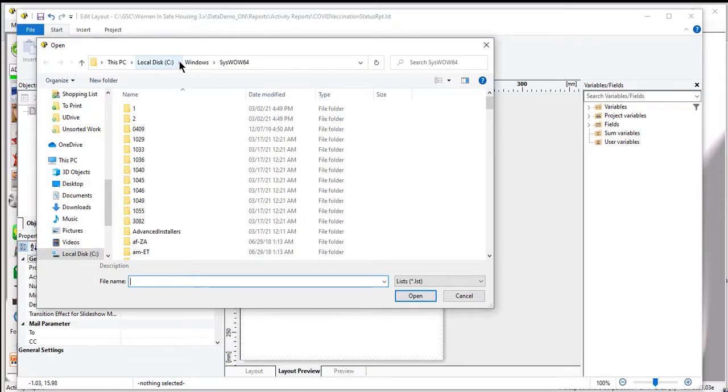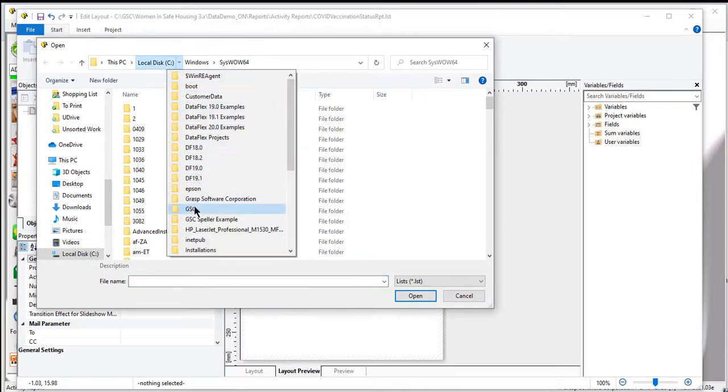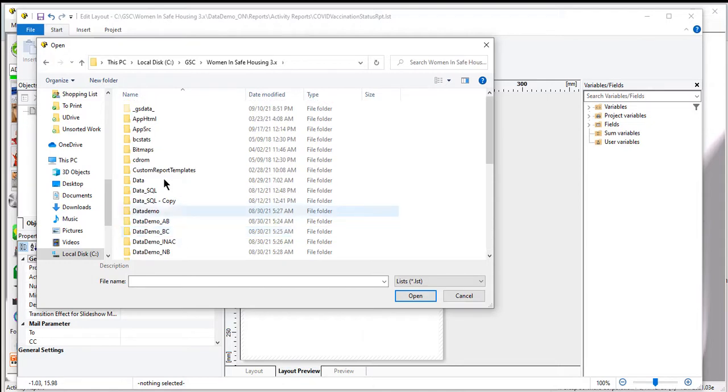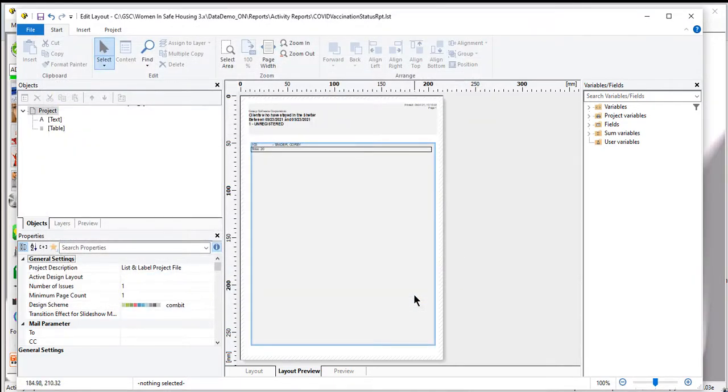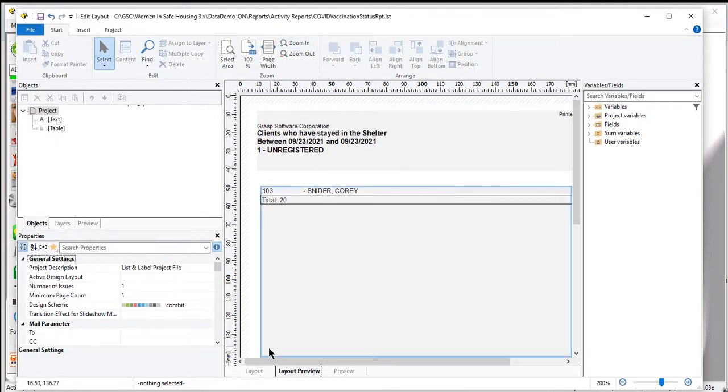But you need to go down that path all the way to where it says report. So if it doesn't pop up there automatically, you're going to need to browse. So I'm going to go into GSC in this case. When you get into reports, you'll see a list that looks very similar to this one. And what you want to do is find this one right here that says activityrpt.lst. And if you click on that and select open, it's going to import that existing template and put it into your custom one. And this is what it looks like here now. Kind of hard to see because it's a bit small.